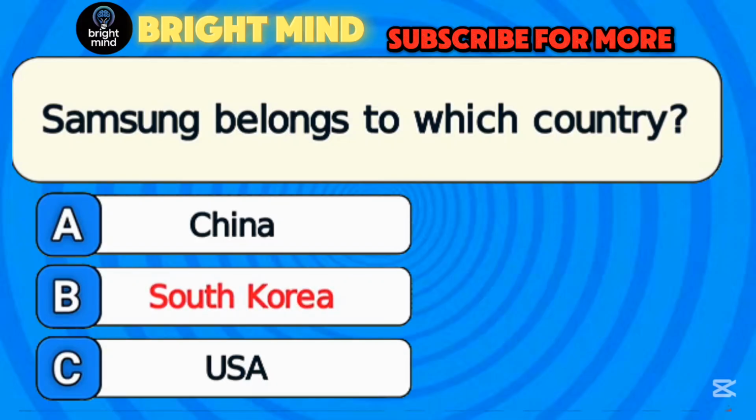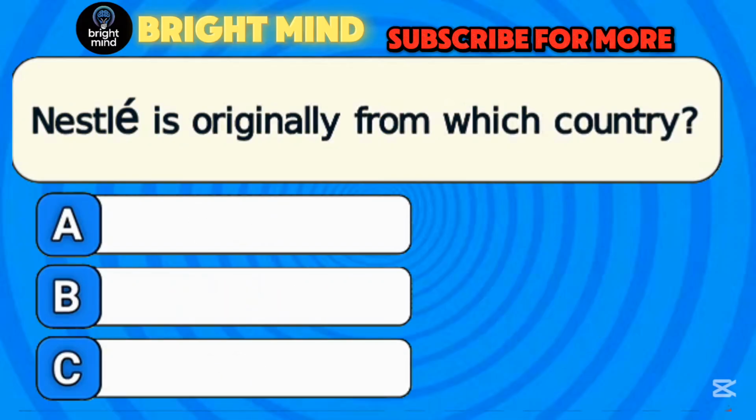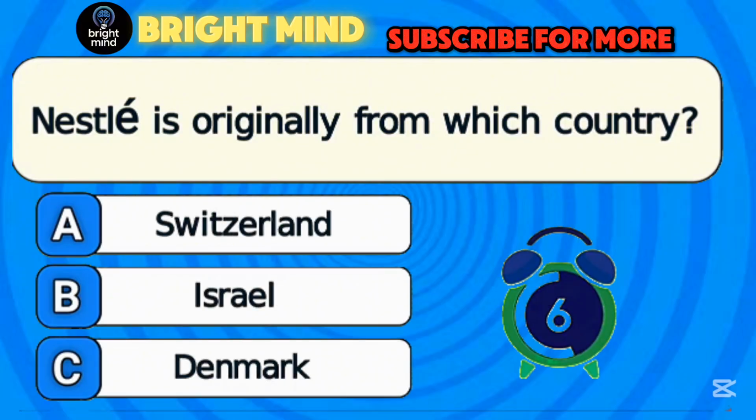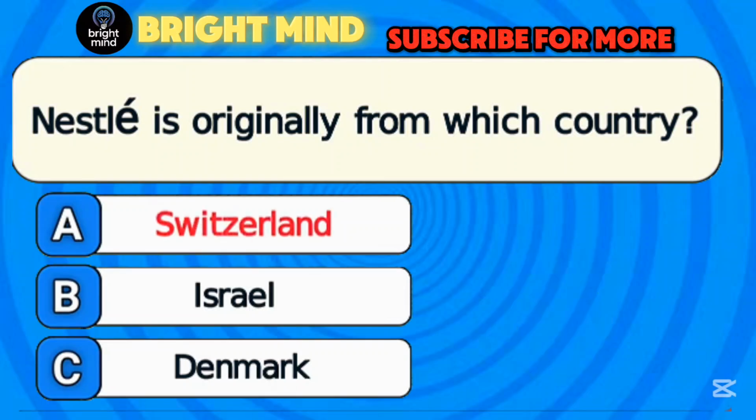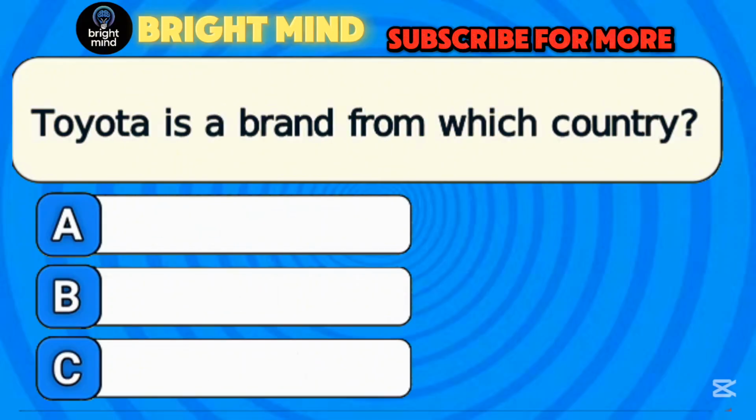Answer B. South Korea. Nestle is originally from which country? Answer A. Switzerland. Toyota is a brand from which country?